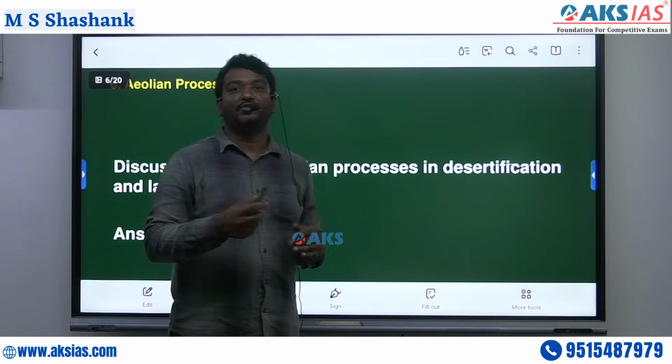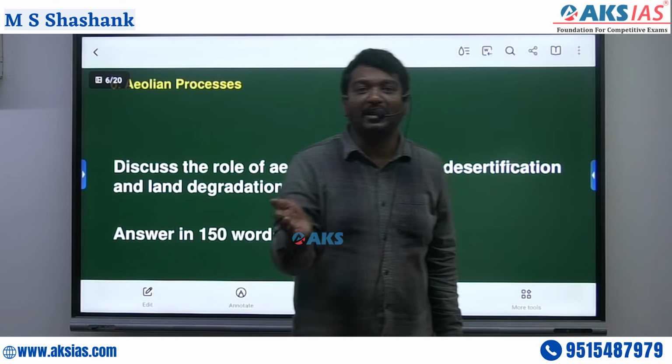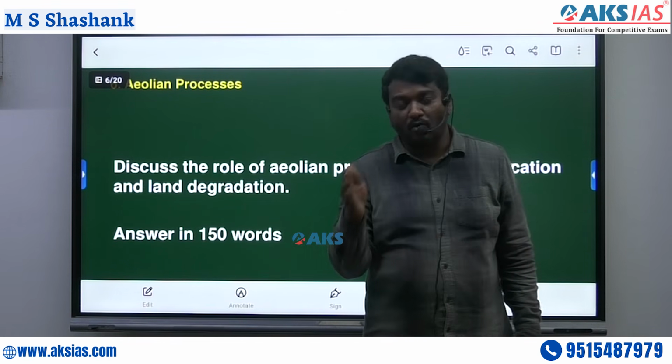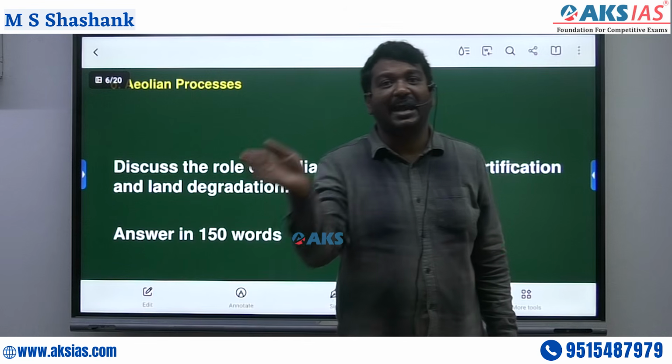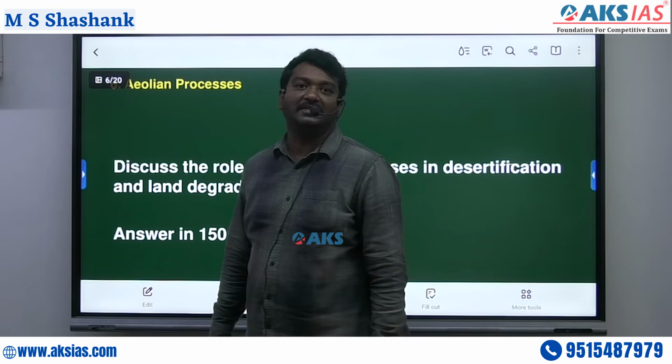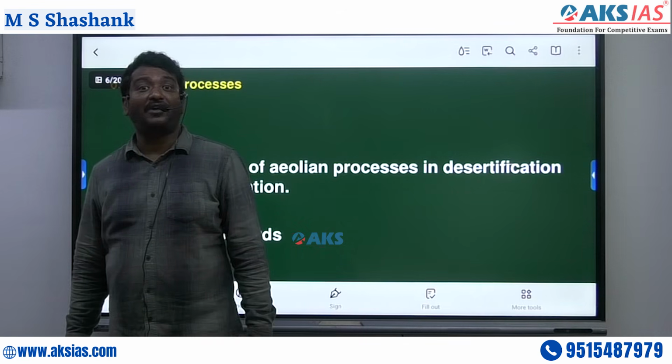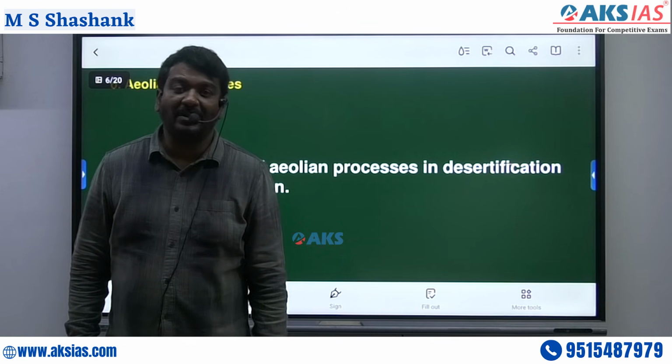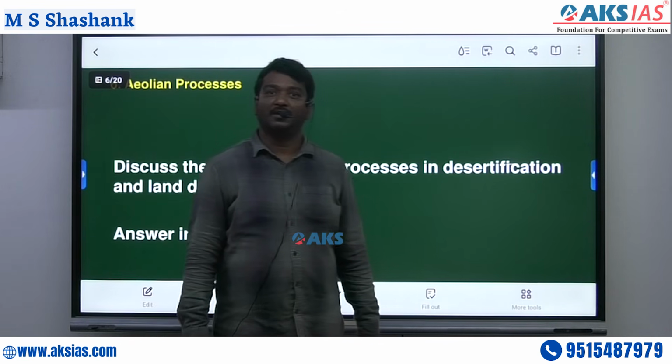So here you have to talk about how soil erosion will occur, how there is a shift of sand from one region to another region. I would say this question is asked mainly because of the Aravallis. You know that the Aravallis were in the news, right?